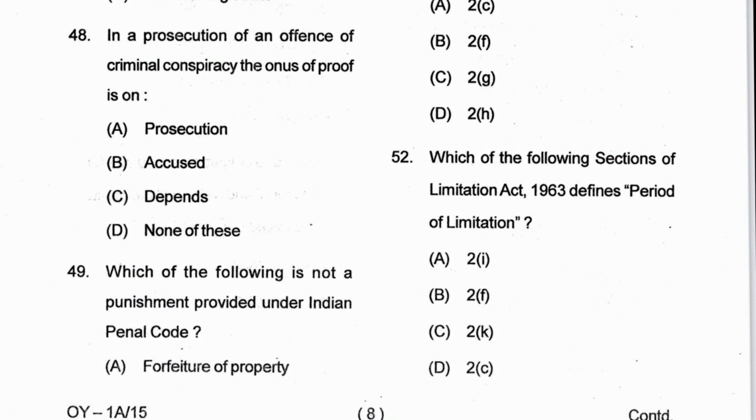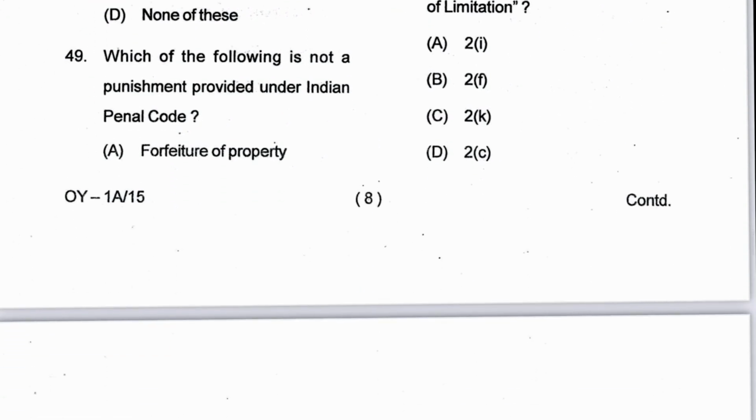Next 48, in a prosecution of an offence of criminal conspiracy, the onus of proof is on the prosecution. A is the answer. Next 49, which of the following is not a punishment provided under IPC? Which is not a punishment? Forfeiture of property is there, yes.